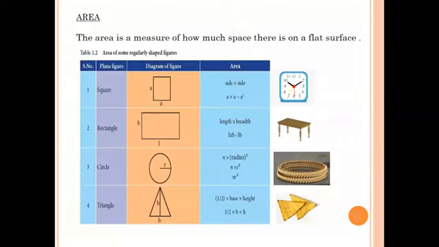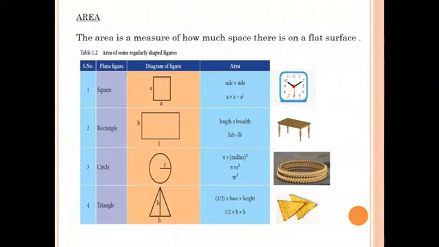Area is one of the derived quantities. The area is a measure of how much space there is on a flat surface. Area equals length into breadth. The unit of area is meter square.